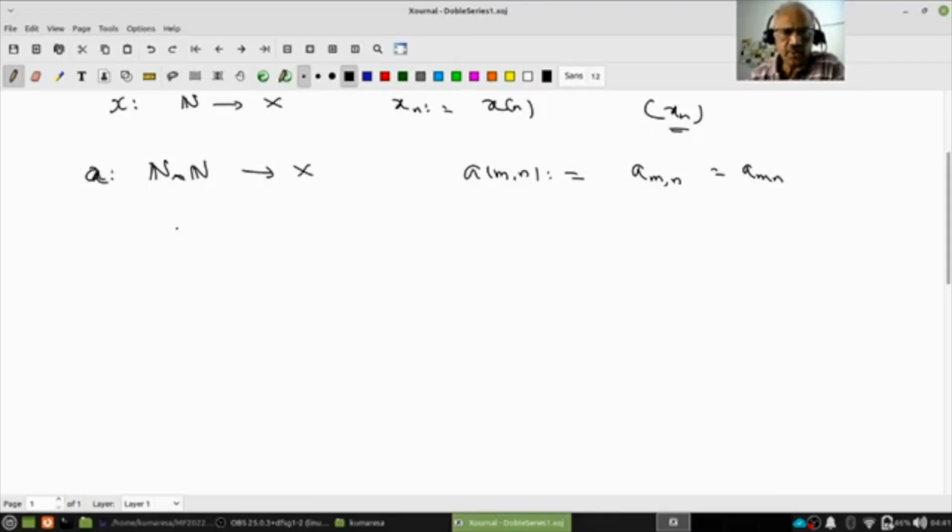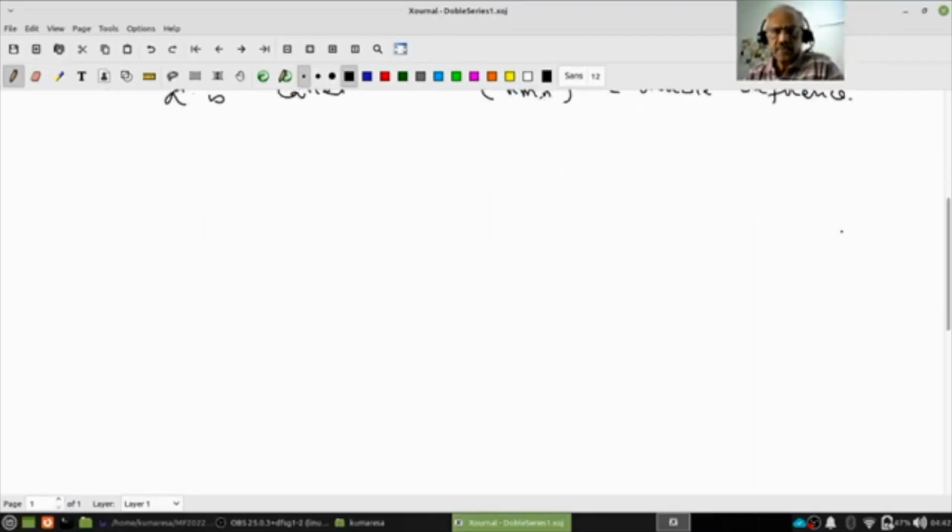So what we are going to do is look at double sequences. Then a is called a double sequence. We usually denote it by a_mn. Like the way we write a sequence a as a1, a2, a3, ..., an, a double sequence also you will write like that.